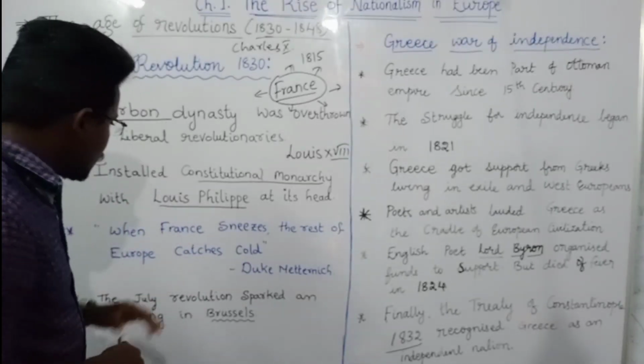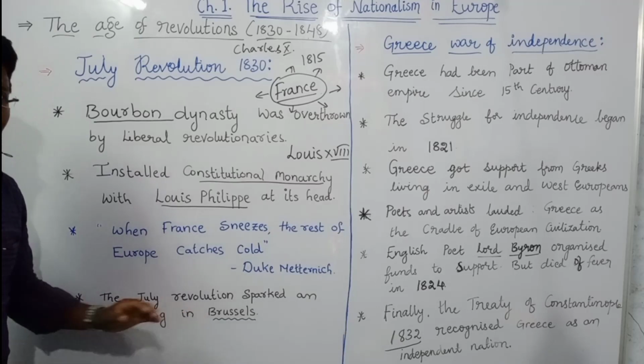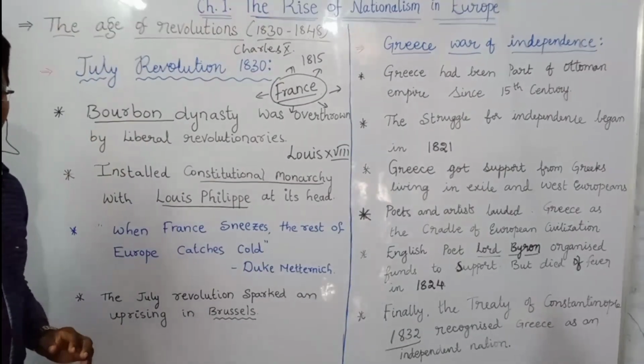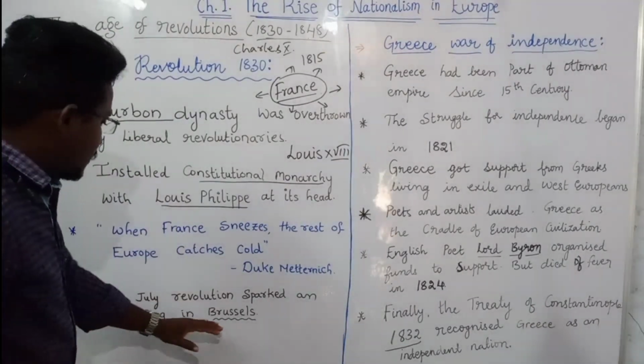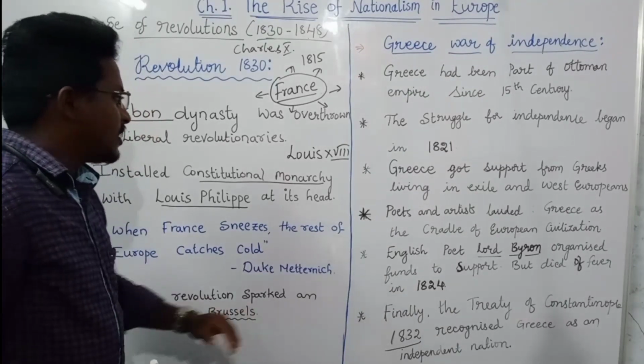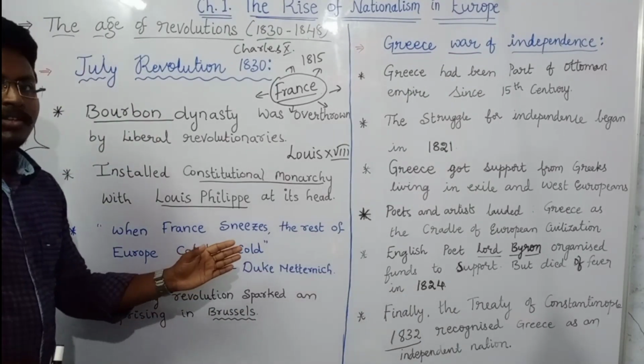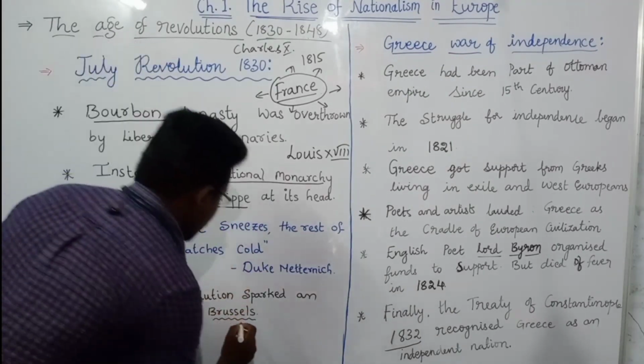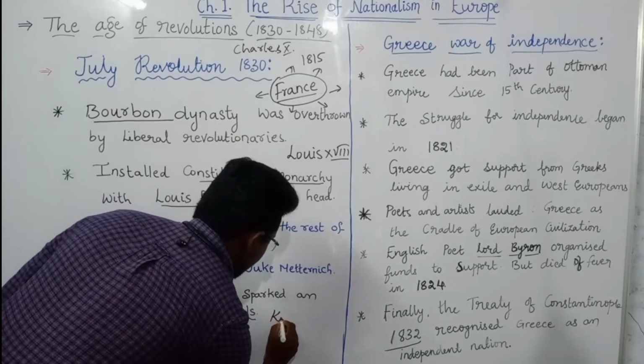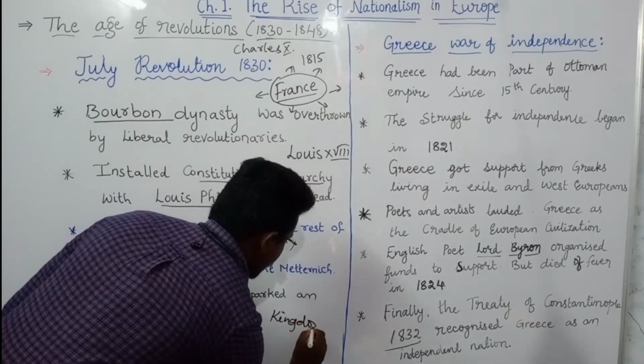Next, as he told, the same thing happened after this July Revolution. In Brussels there was a revolution against the Kingdom of Netherlands.